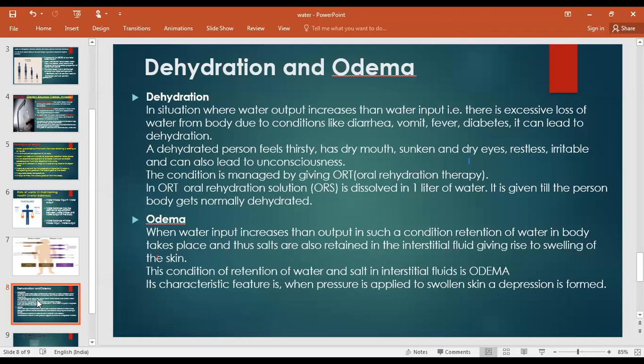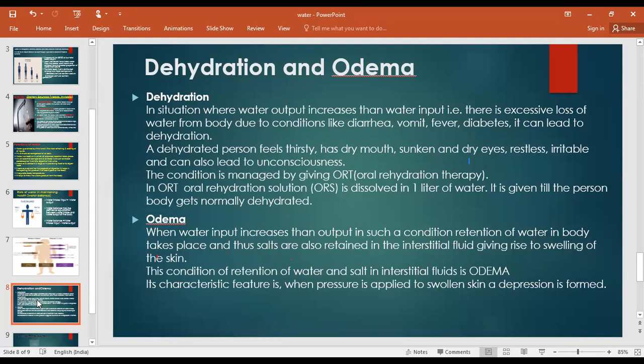So what will be given in that condition? That is known as ORT, oral rehydration therapy. In that therapy, you need to introduce ORS, which means oral rehydration solution. Dissolve it in 1 liter of water and give it to the person to get them hydrated. That's why in many conditions when we are sick in hospital, fluids are given to the patients.